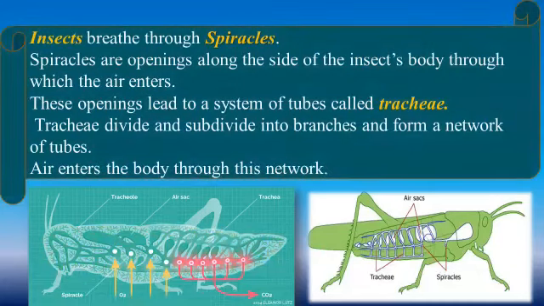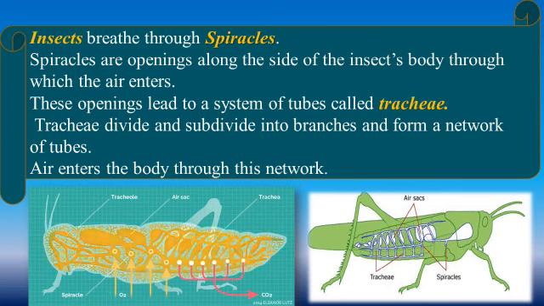Now let's learn about the breathing organ of insects. Insects breathe through spiracles. Spiracles are the openings along the side of the insect's body through which the air enters. There are small holes on the sides of the insect's body. These openings lead to a system of tubes called trachea. Trachea divide and subdivide into branches and form a network of tubes. So air enters the body through this network. So the insect's breathing organ is spiracles.